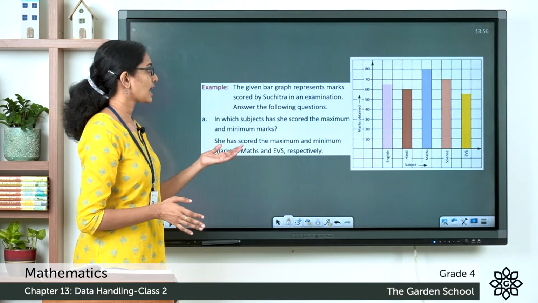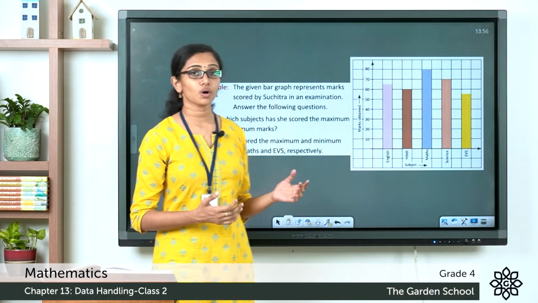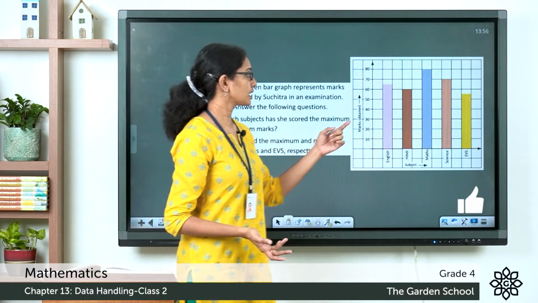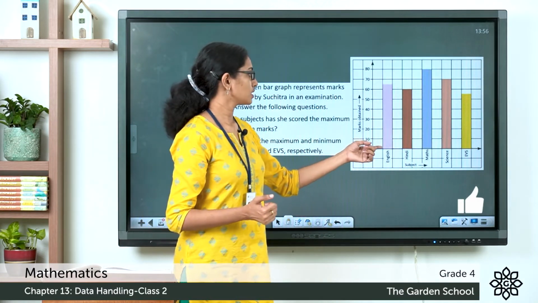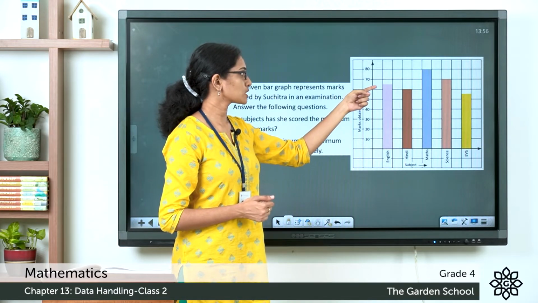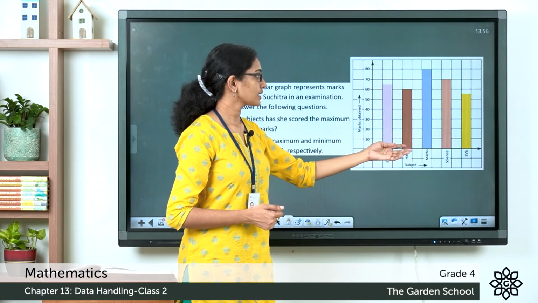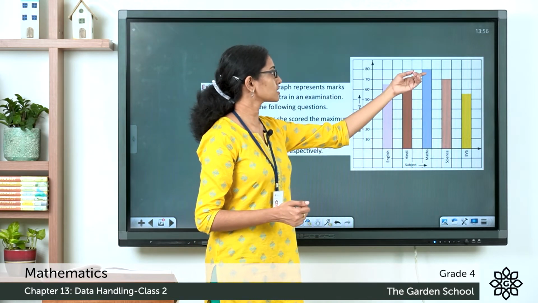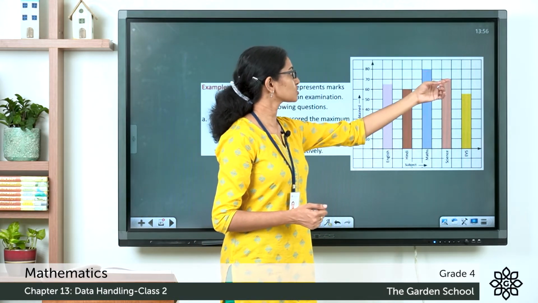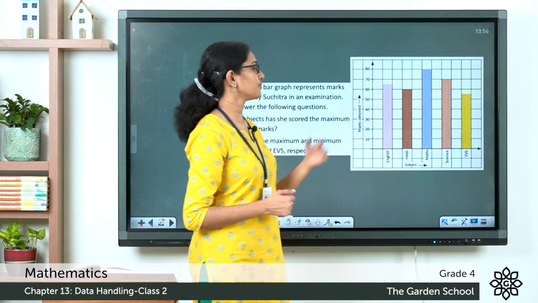In which subjects has she scored the maximum and minimum marks? So, what is the score that she got in each of the subjects? In English, she scored 65 marks. The strip ends between 60 and 70. So, the score is 65. In Hindi, she scored 60. In math, she scored 80. In science, she scored 70. And in EVS, she scored 55.